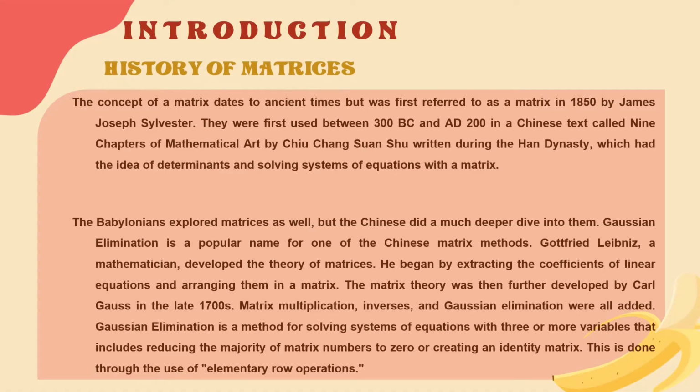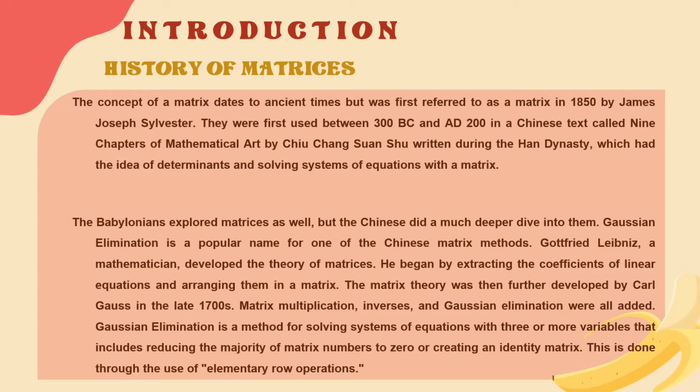Introduction. History of matrix. The concept of matrix was first referred to as a matrix in 1850 by James Joseph Sylvester. They were first used in a Chinese text called Nine Chapters on the Mathematical Art, which had the idea of determining and solving a system of equations with a matrix. Gaussian elimination is a popular name for one of the Chinese matrix methods. Gottfried Leibniz began by extracting coefficients of linear equations and arranging them in a matrix.